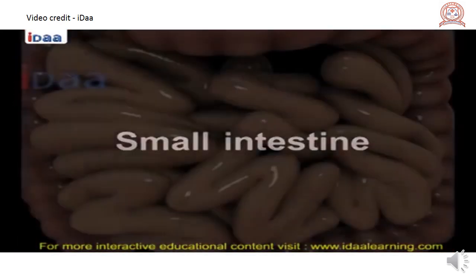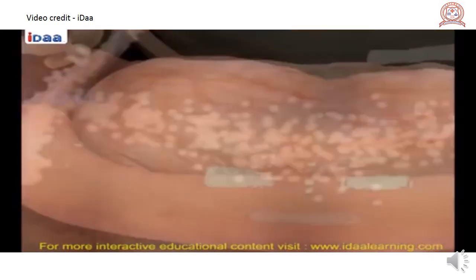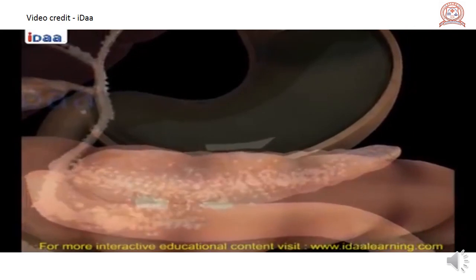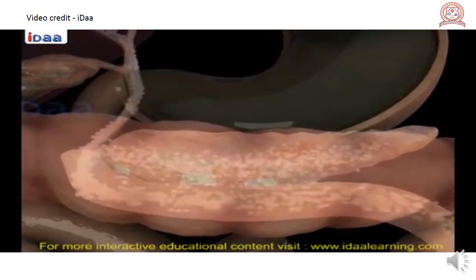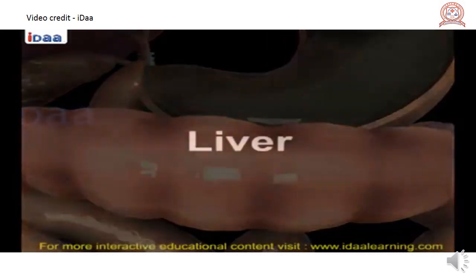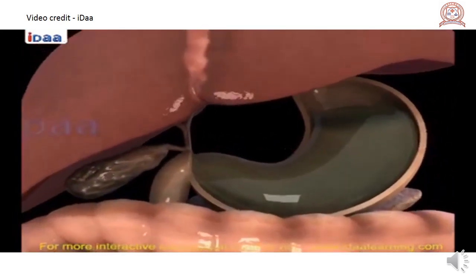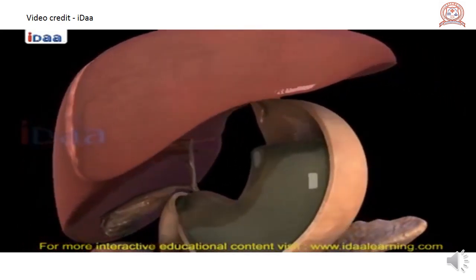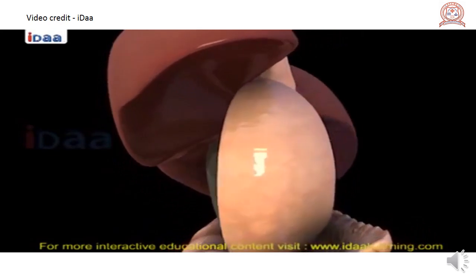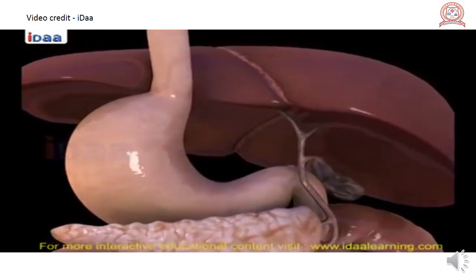Small intestine. Small intestine is a highly coiled structure and is about 7.5 meters long. As soon as the small intestine receives food from the stomach, the digestive juices from liver and pancreas are mixed into it. Liver. Liver is the largest gland in the human body and is situated in the upper side of the abdomen, to the right. It is reddish-brown in color. It secretes bile, which breaks down fats. Bile is stored in the gallbladder between meals.